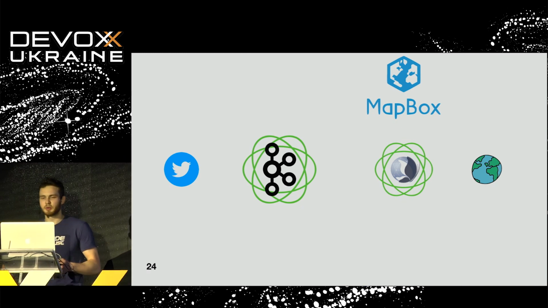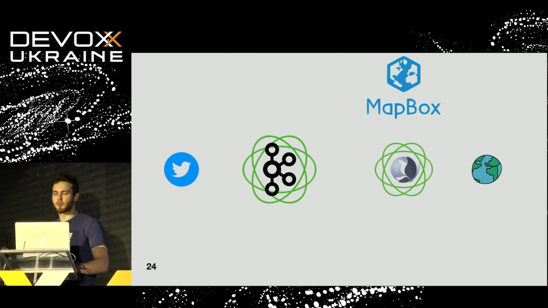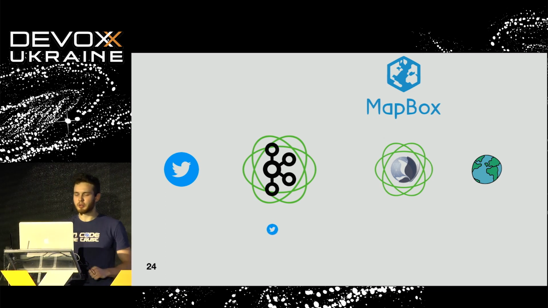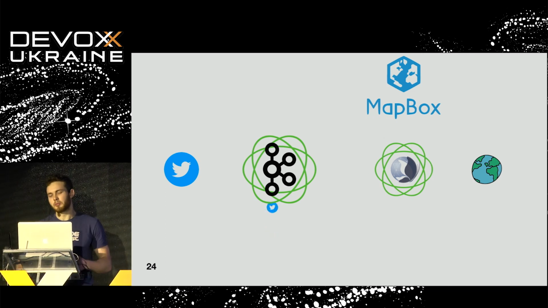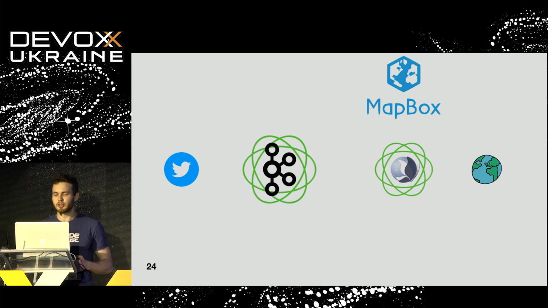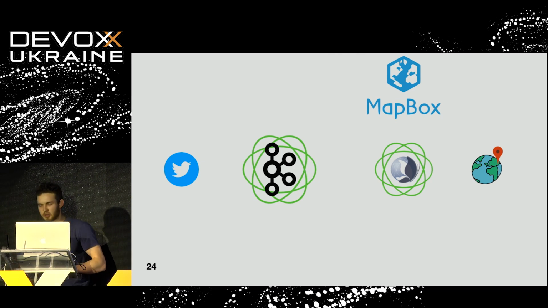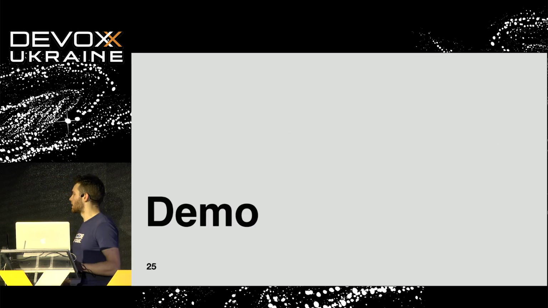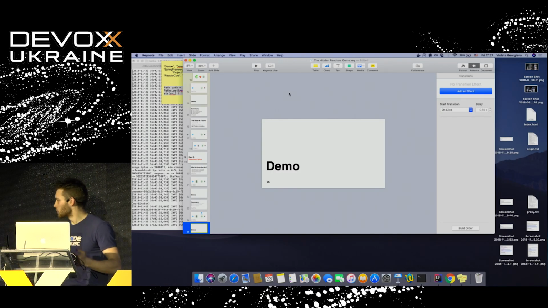So we are going to consume our messages, send the consumed tweet to Mapbox, and then receive the location from which this tweet has been sent. Let's take a look at how we can do that. All right, can you show me?